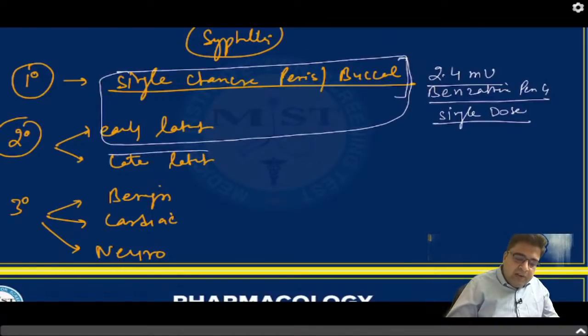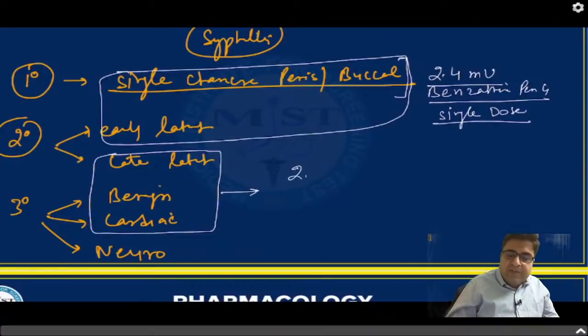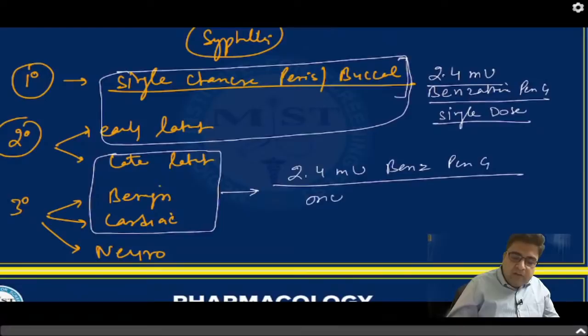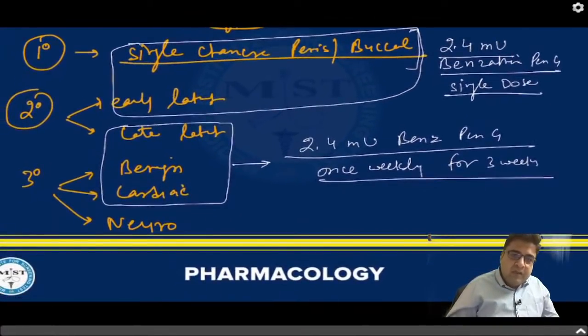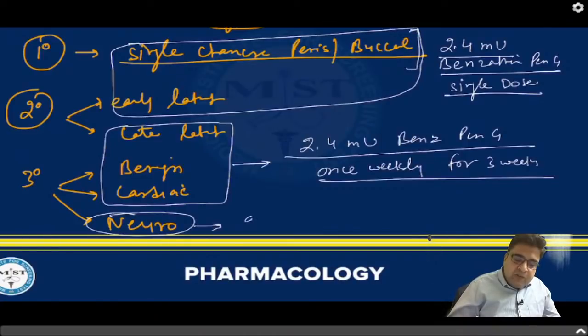Now for late latent, benign and cardiac syphilis, you have to give 2.4 million units of benzathine penicillin G once weekly for 3 weeks. But for neurosyphilis, you have to give the other form of penicillin G. So you have to give aqueous penicillin G, 24 million units.